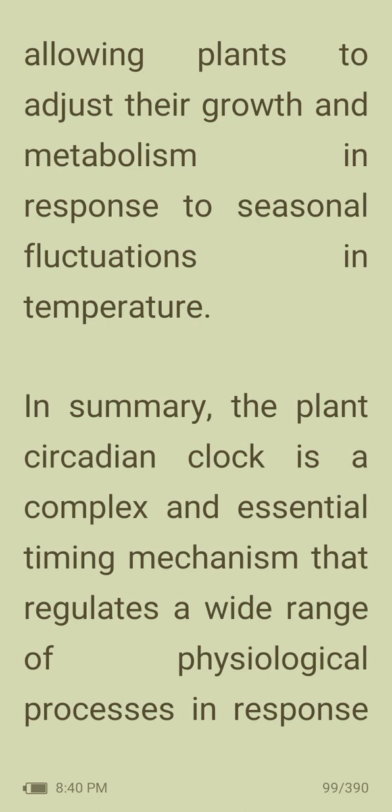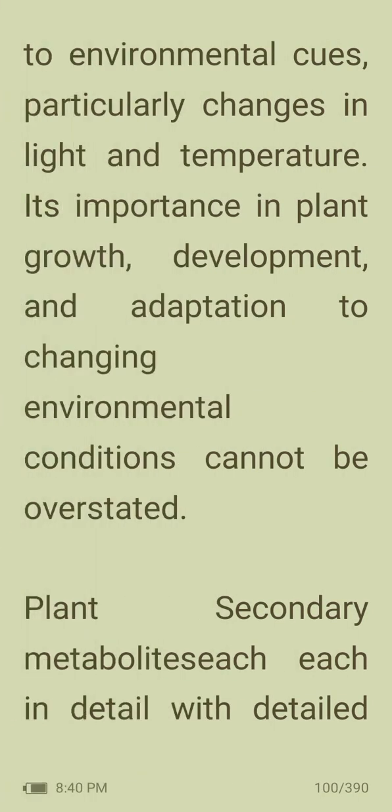fluctuations in temperature. In summary, the plant circadian clock is a complex and essential timing mechanism that regulates a wide range of physiological processes in response to environmental cues, particularly changes in light and temperature. Its importance in plant growth, development, and adaptation to changing environmental conditions cannot be overstated.